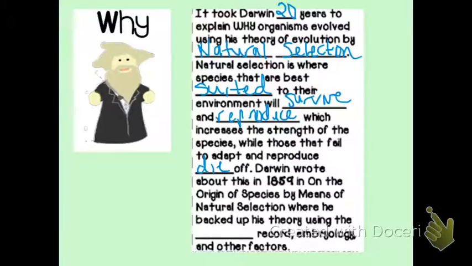All right, so in 1859, Darwin is going to write and publish On the Origin of Species by means of natural selection. This is where he is backing up his theory using the fossil record, embryology, and other things that he found and researched. He spent 20 years putting this book together to make sure that it was perfect, so that when he did publish, it was well supported and his findings had lots of evidence to back them up. That's going to conclude part 1 of our discussion of Charles Darwin.